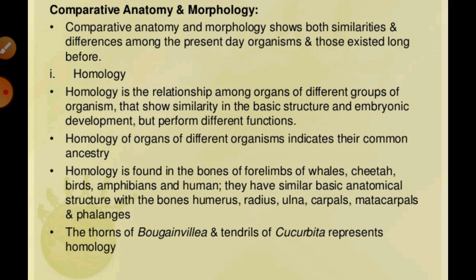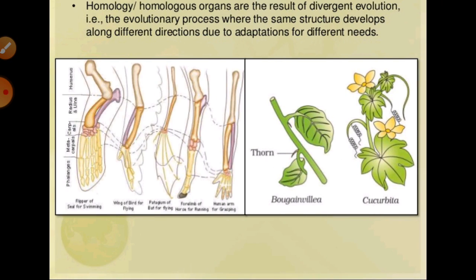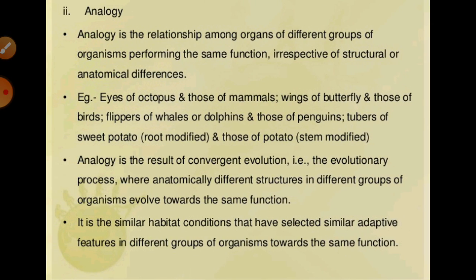Means the structure is the same, but they can be developed in different ways according to the needs and adaptations, so this condition is known as divergent type of evolution, as you can see in this diagram. In the same way there is analogy, which we can say is just the opposite of homology.